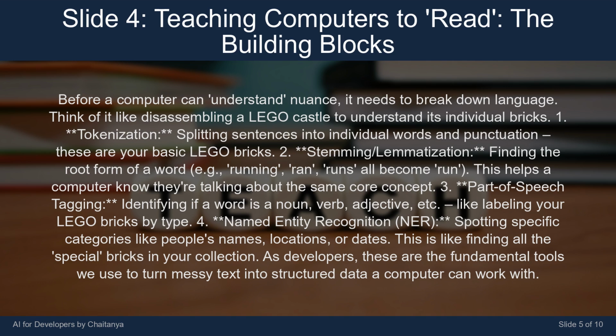3. Part of speech tagging: identifying if a word is a noun, verb, adjective, etc., like labeling your Lego bricks by type. 4. Named entity recognition, NER: spotting specific categories like people's names, locations, or dates. This is like finding all the special bricks in your collection. As developers, these are the fundamental tools we use to turn messy text into structured data a computer can work with.